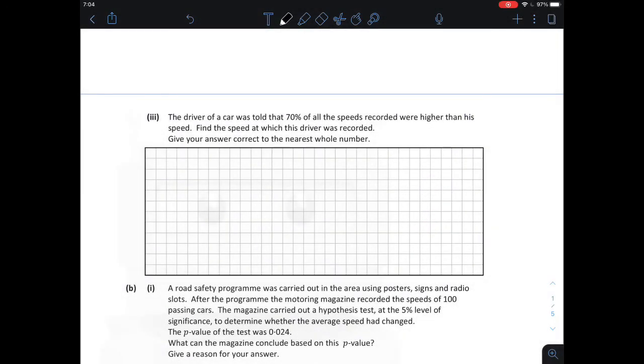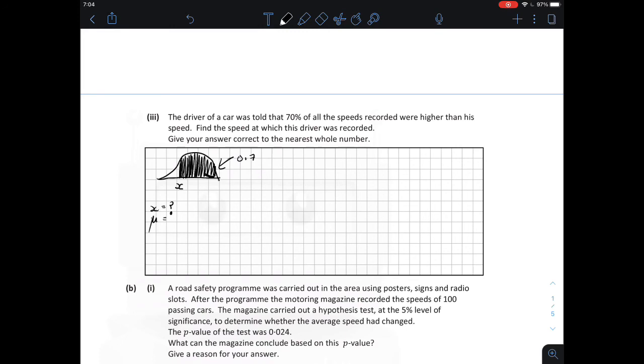Okay, part 3 states that the driver of a car was told that 70% of all speeds recorded were higher than his speed. Find the speed at which this driver was recorded. So we're looking for x, the speed of the driver. With normal distribution questions, the first thing we do is draw out the information that we're given. We are told that at a value greater than x, we have 70% of the population. So this shaded region is equal to 0.7, and we're looking for x.